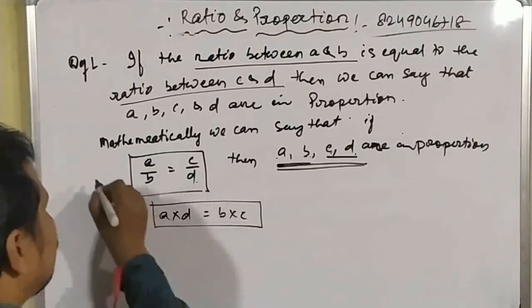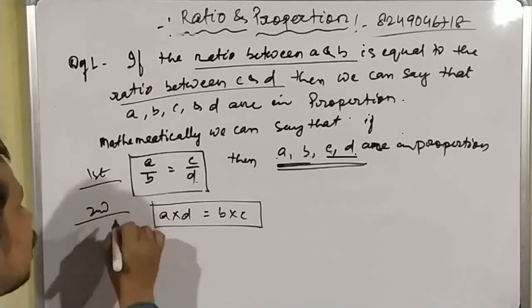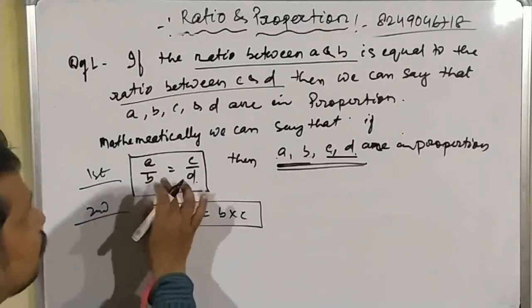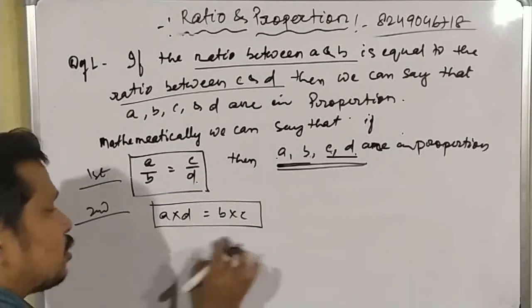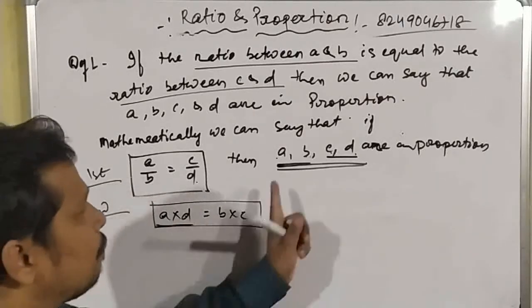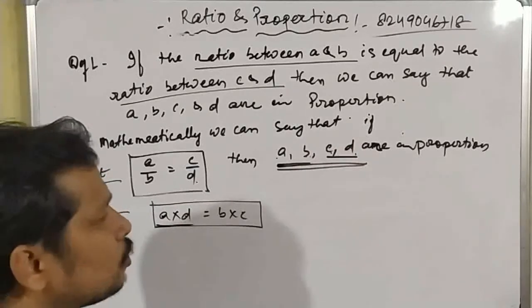Okay, students, this is the first condition and this is the second condition. In any condition, you can check by this method also, and you can check in this method also. Okay, students. So here A, B, C, D. A is the first proportion, B is the second proportion, C the third proportion, and D is the fourth proportion.